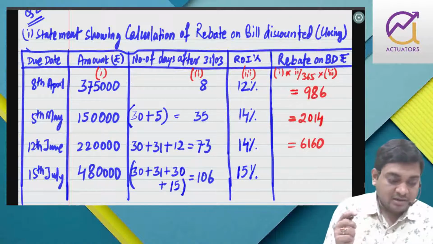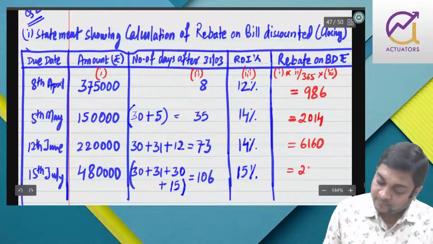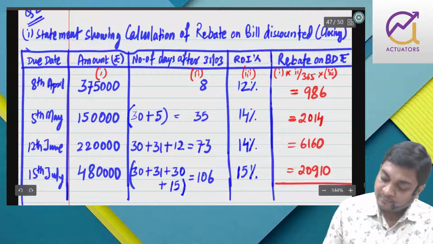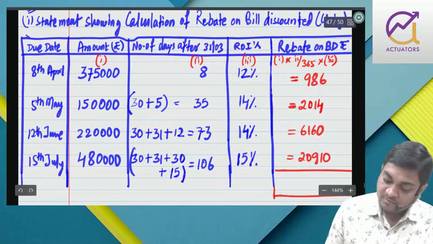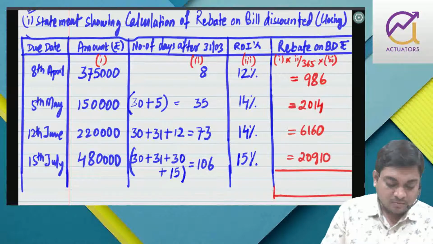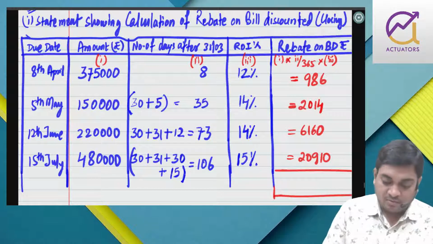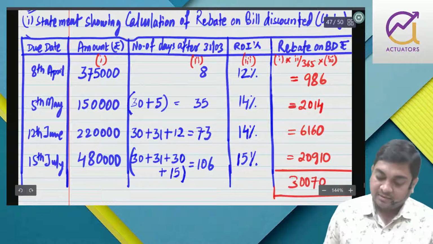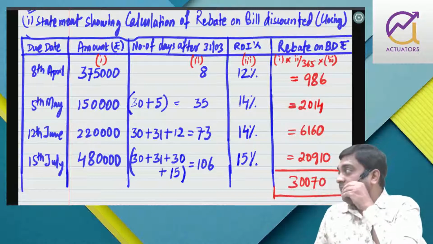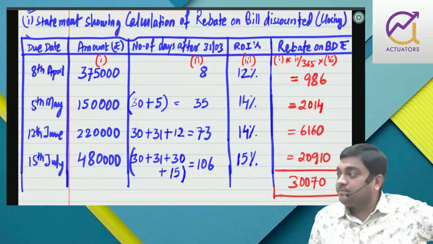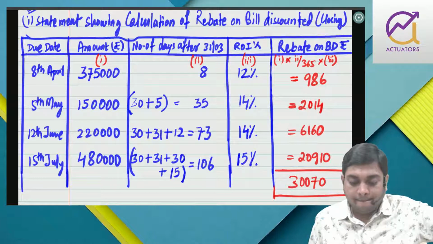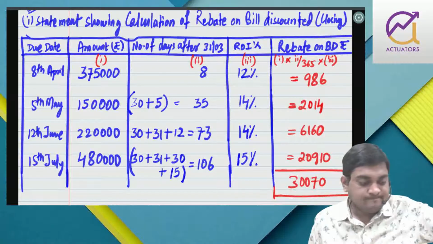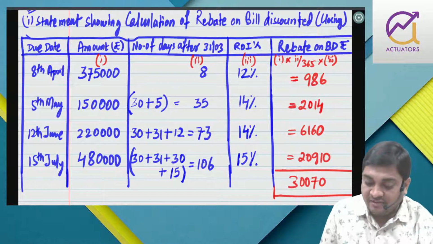That is 20,910. So how much? 20,910 plus 6160 plus 2014 plus 986. That is coming to 30,070. Very simple. 30,070. I guess this is absolutely fine with everyone.